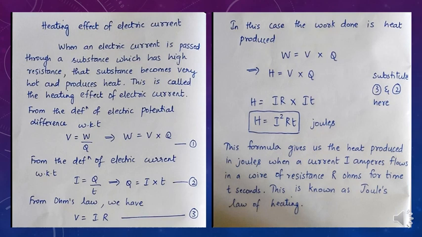The resistance wire which is becoming very hot produces a lot of heat, and this effect is called as heating effect of electric current. The heating effect of current is obtained by the transformation of electrical energy into heat energy, just like mechanical energy getting used to overcome friction. It is converted into heat, isn't it? In the same way, electrical energy is converted into heat energy when an electric current flows through a resistance wire.